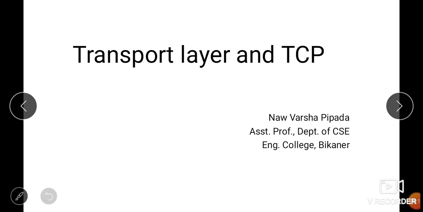Today we will see some of the functions of the transport layer. Till now we have studied the data link layer, the network layer, and the functionalities and some protocols of the data link layer and network layer. So in today's lecture we will see some of the basics of the transport layer, and then we will see UDP and TCP in the following lectures.